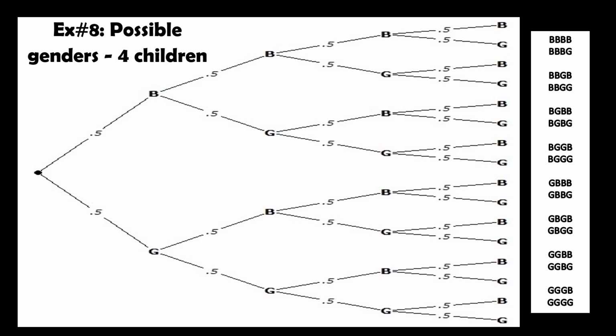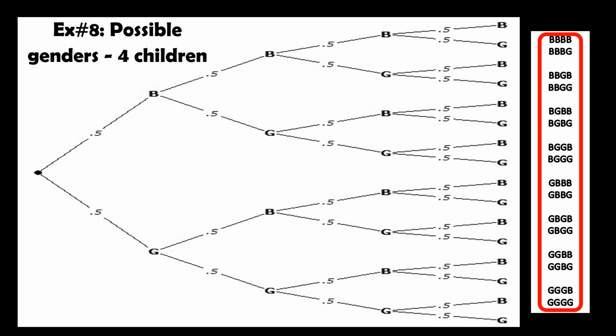Okay, so sa diagram na to, pinapakita naman yung possible genders for 4 children. So, sa unang birth, dalawa yung posibleng lumabas. Sa second, ganun din, either a boy or a girl. So, sa third birth ay either a boy or a girl. At sa fourth birth, either boy or a girl ang pwedeng lumabas. So, makikita nyo dito sa corner, yung lahat ng possible genders na pwedeng mangyari kung magkakaroon ka ng 4 children.